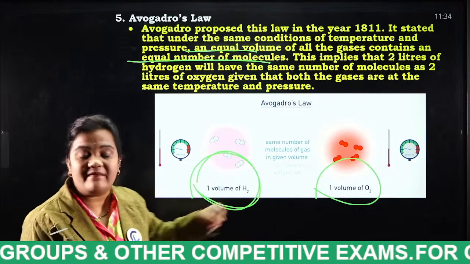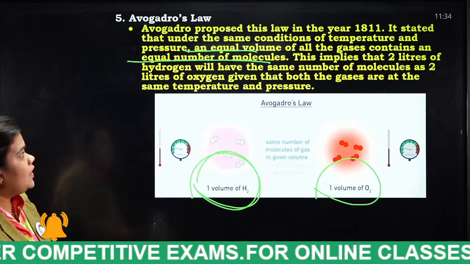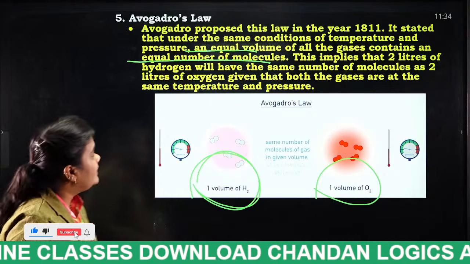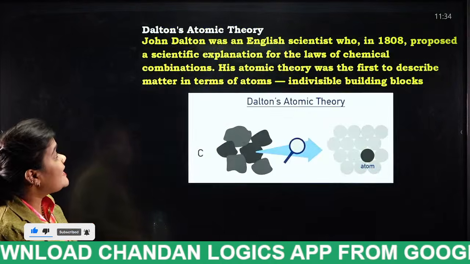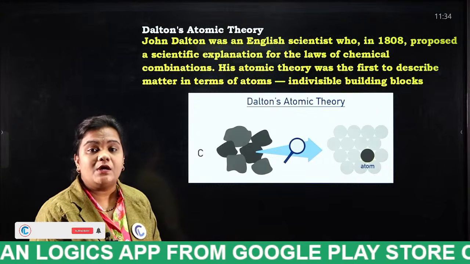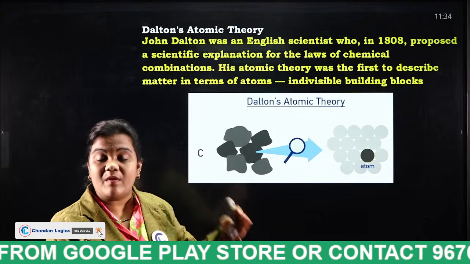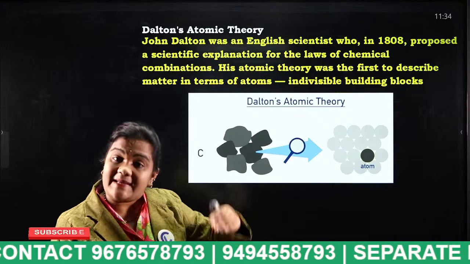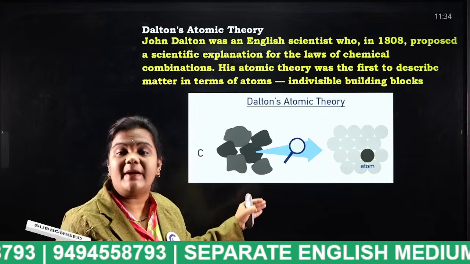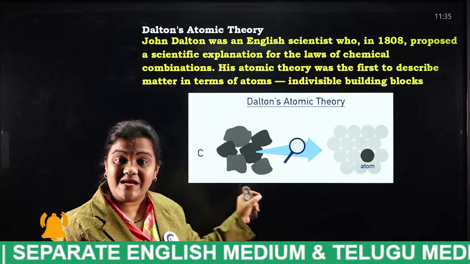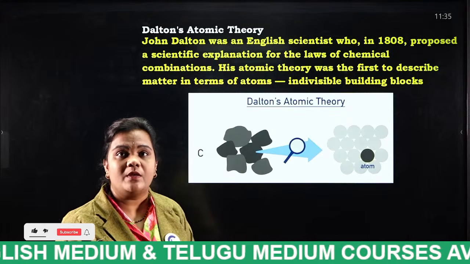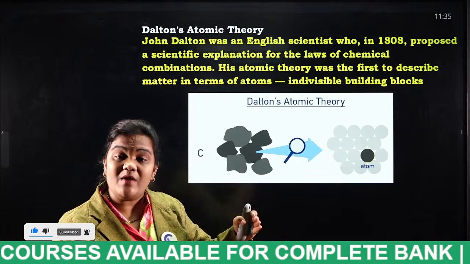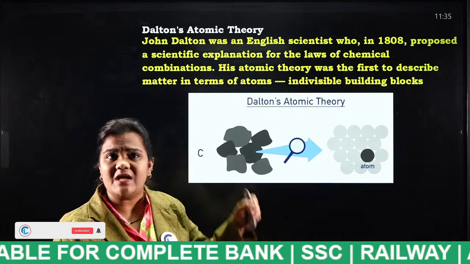Who has brought up this Avogadro's law? Avogadro only. In which year? In 1811. So this is very, very important. Next, Dalton's atomic theory. This is very, very important. Dalton has come up with some postulates. What is an atom actually? What are the characteristics of an atom? In this particular topic we are going to discuss. This is very, very important from your exam point of view. Dalton also explained what law, the law of definite proportions or the law of multiple proportions?